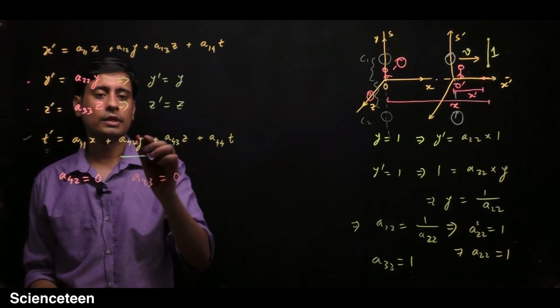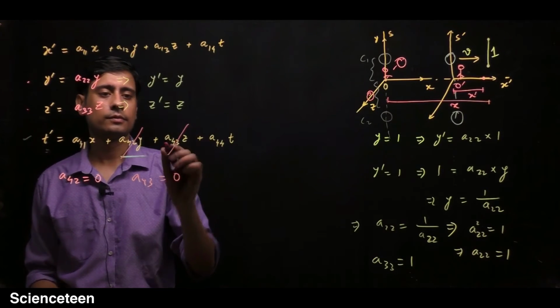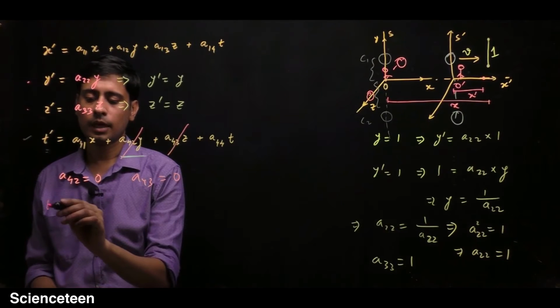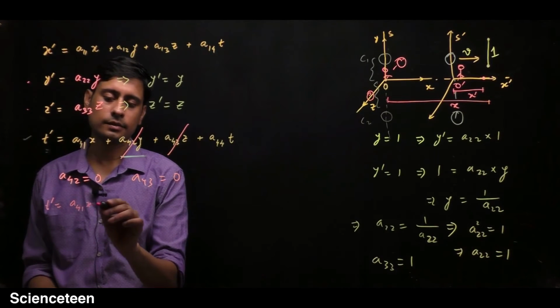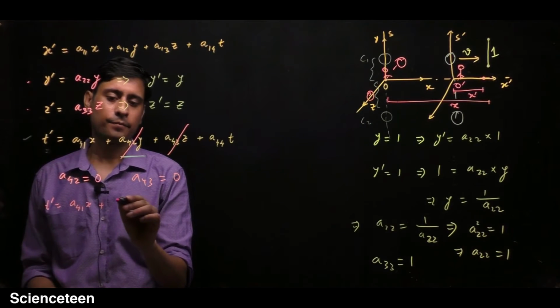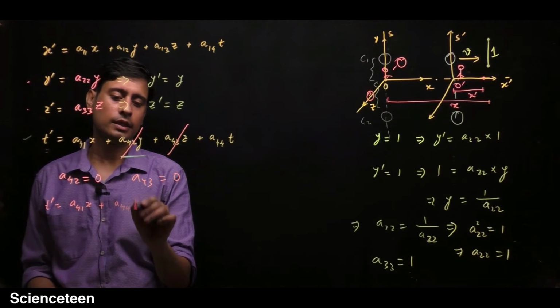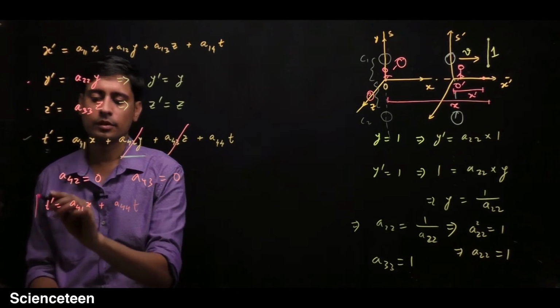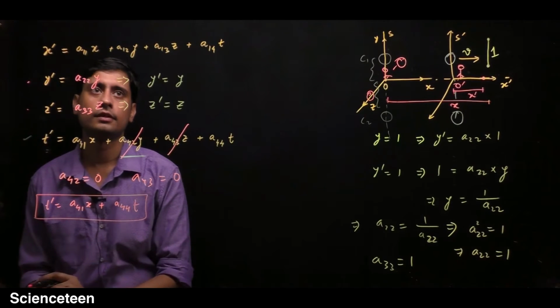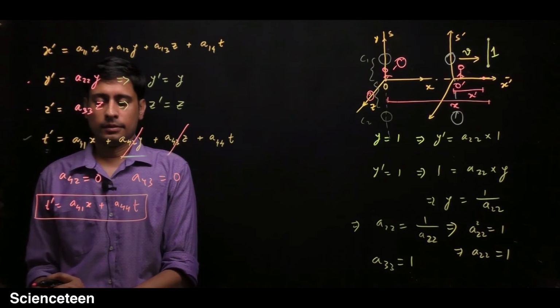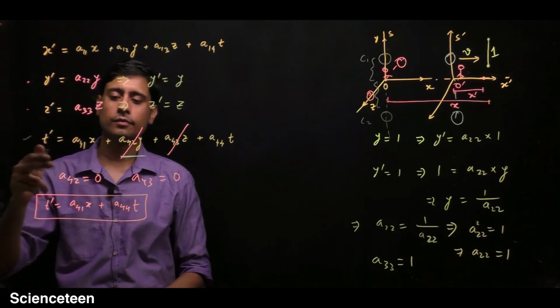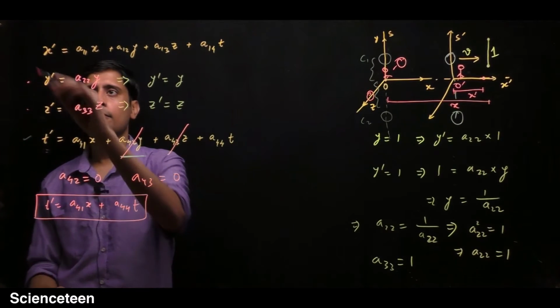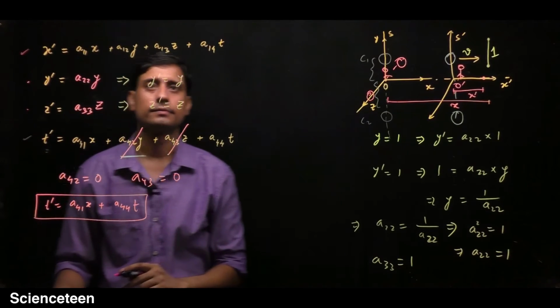So now you get rid of these two terms. So the t prime equation becomes A41 x plus A44 t. This is the final equation, the fourth equation. So you have these two equations simplified, and the fourth equation. Now come on to the first equation.